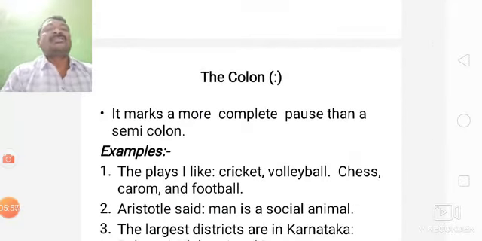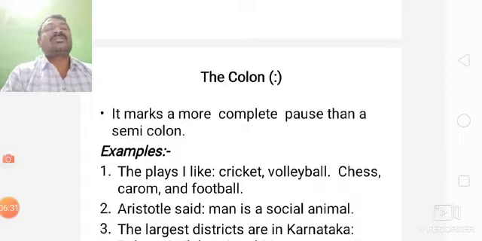Here the colon. It marks a more complete pause than a semicolon. Semicolon is the longer pause; what about the colon? The colon is the complete pause. Here, the place: I like, colon, complete pause. What am I going to play?